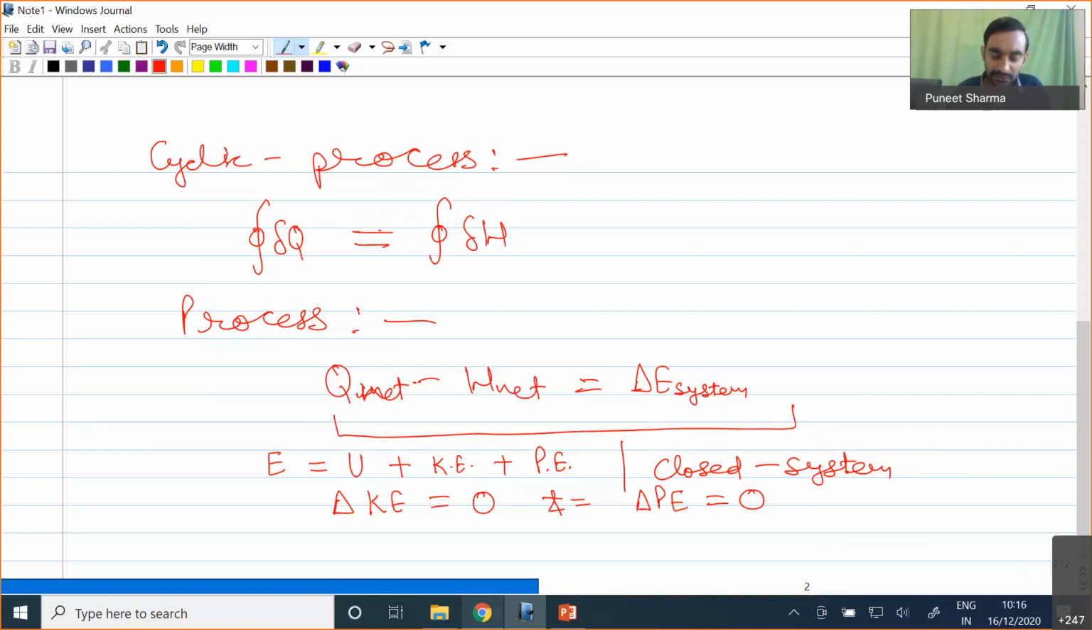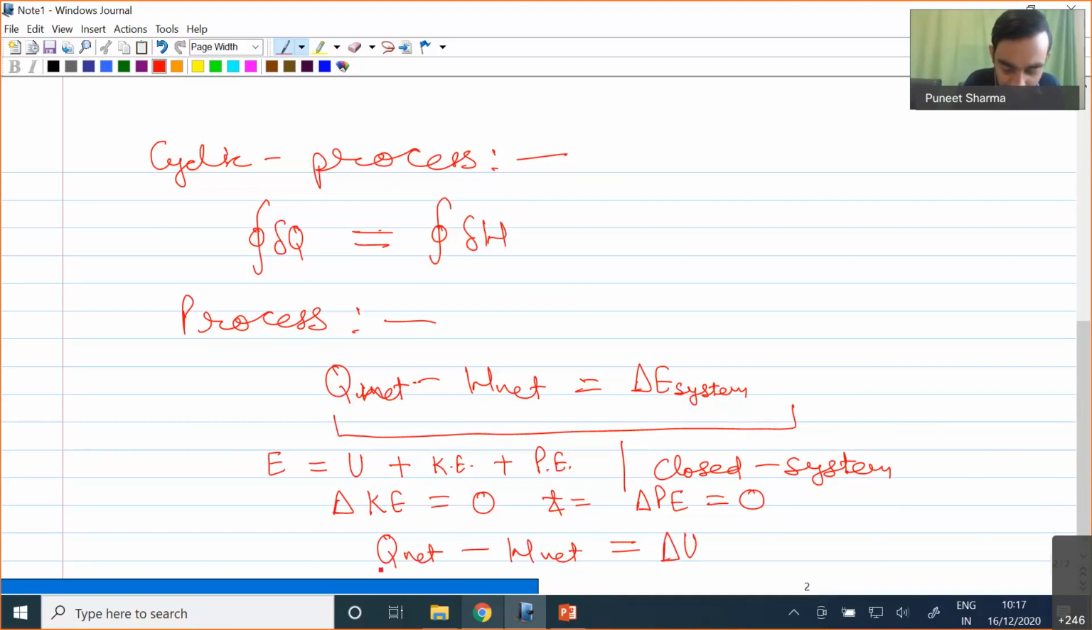At the same point of time, our potential energy, because our elevation is not changing, in that case this change of potential energy will also be equal to 0. So if change of kinetic energy and change of potential energy are equal to 0, I can simply write that Q net minus W net for a closed system, considering negligible kinetic energy and potential energy, will be equal to delta U.